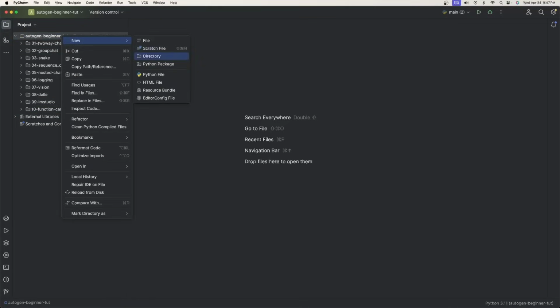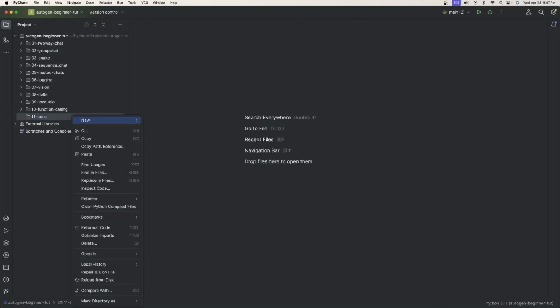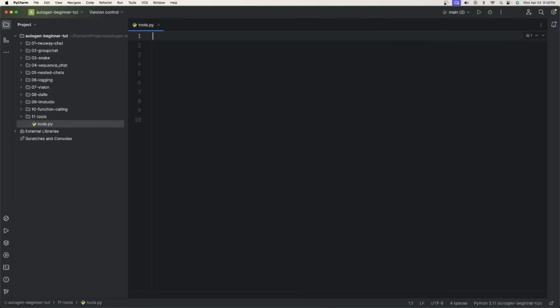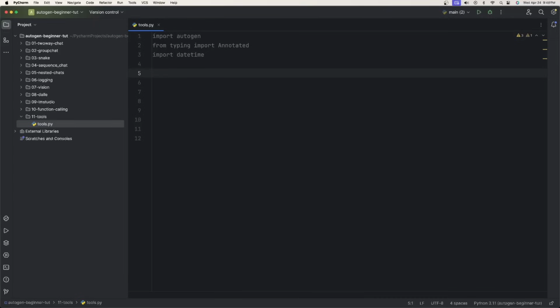Let's create a new directory under our project. This will be 11-tools. And then let's go ahead and create a main Python file, or actually we can just call this tools. Okay, so the first thing we need to do is have our imports. We'll import AutoGen and then Annotated again, because we need that for the tools, just like we did with function calls, and then we'll import datetime.